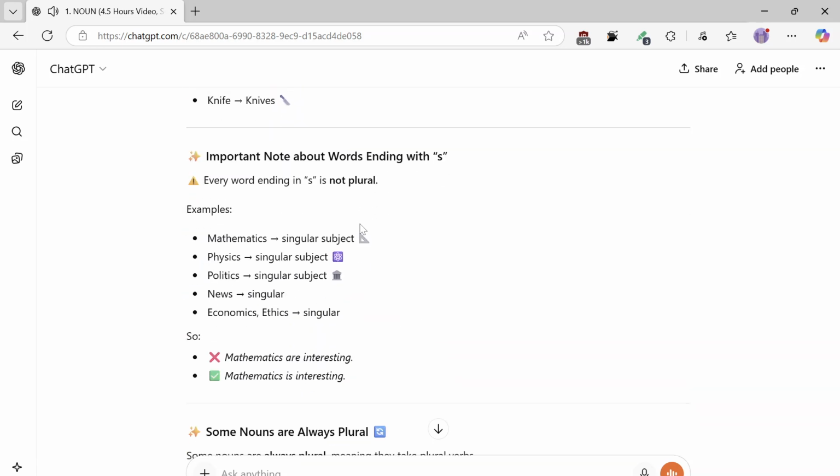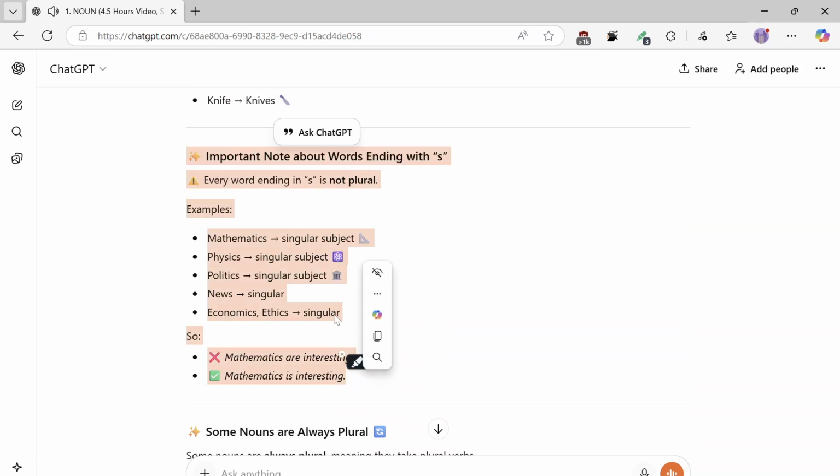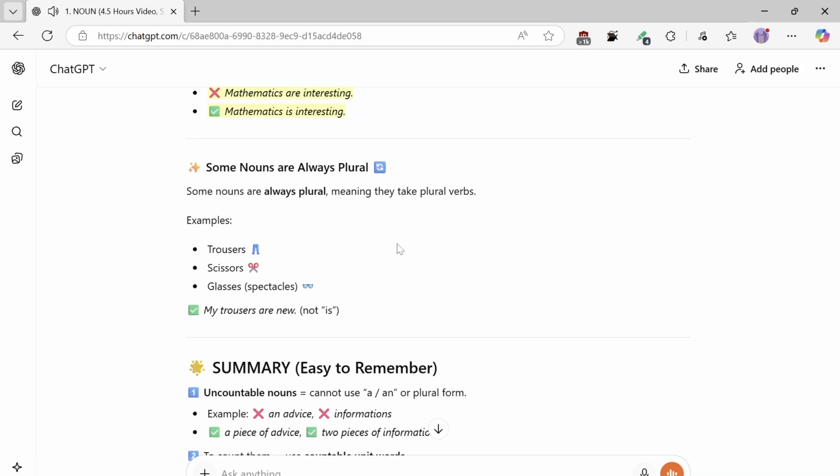knife, knives. Important note about words ending with s. Every word ending in s is not plural. Examples: mathematics, singular subject; physics, singular subject; politics, singular subject; news, singular; economics, ethics, singular. So, not "mathematics are interesting" but "mathematics is interesting." Some nouns are always plural, meaning they take plural verbs. Examples: trousers, scissors, glasses, spectacles. My trousers are new, not is.